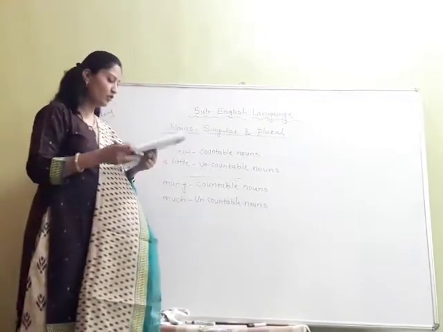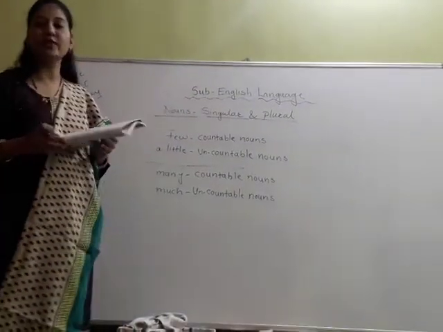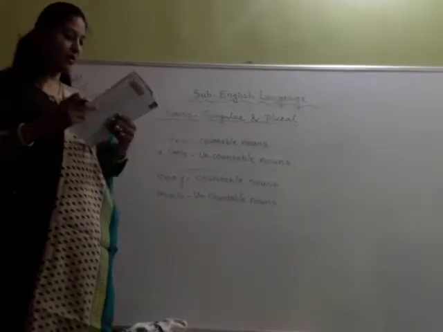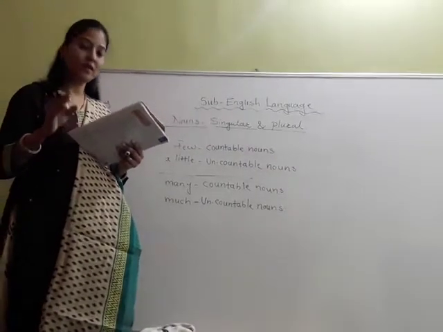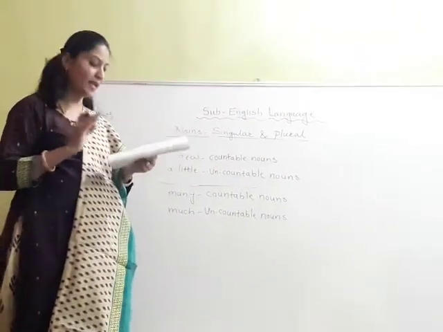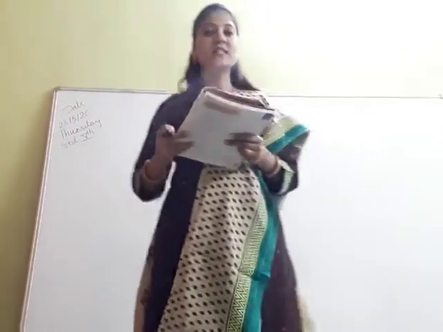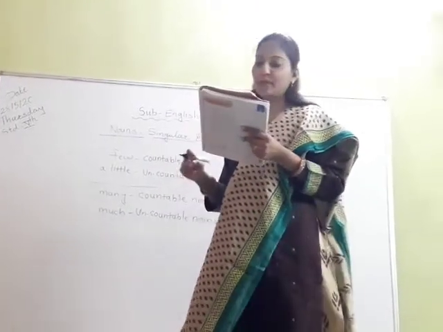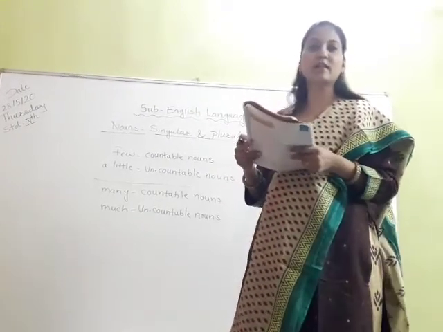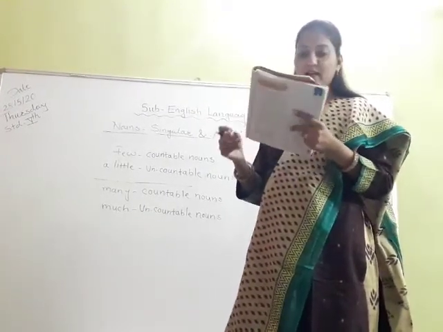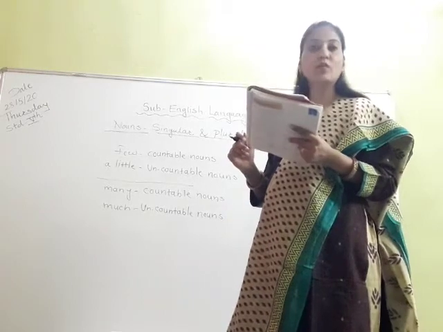So, exercise number I and J you have to solve on your own, and that is very easy. I am just reading out the answers for you, and you have to write them down in question number I and J. Now see, use a few or a little for these sentences. First, let me mend your shoe with a dash of glue. What is the answer? Little glue. Second, dash sprigs of mint leaves will make the drink more tasty.